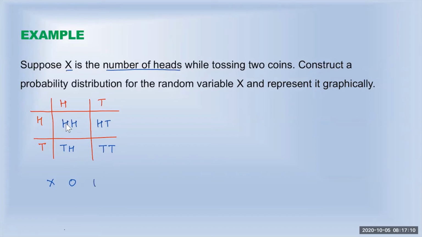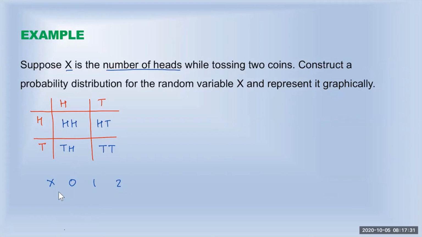And then here we have both heads, 2 heads. So these are the X values. X is equal to 0, 1, 2. So these are the random variables. X is the number of heads. So you'll get no heads, or you'll get 1 head, or you'll get both heads when you toss 2 coins.